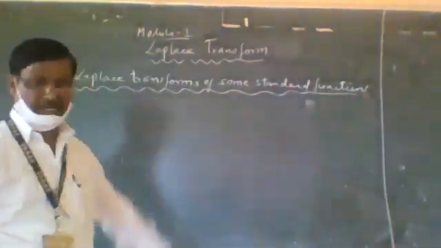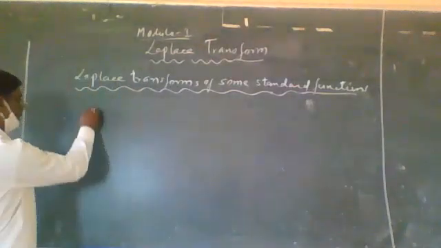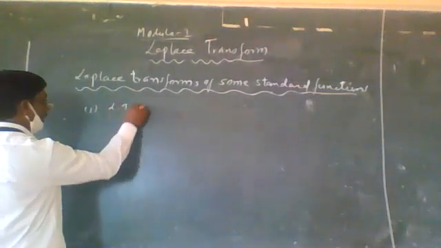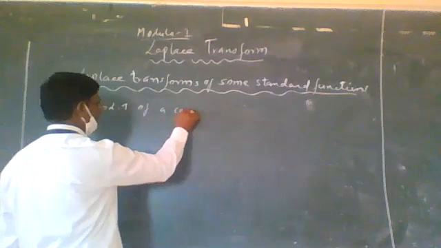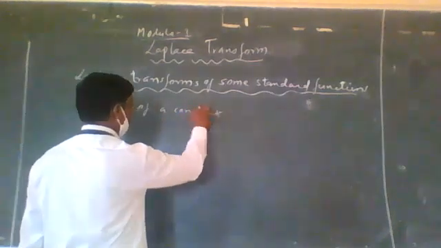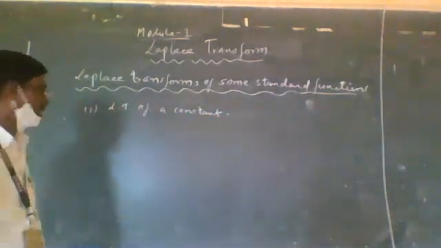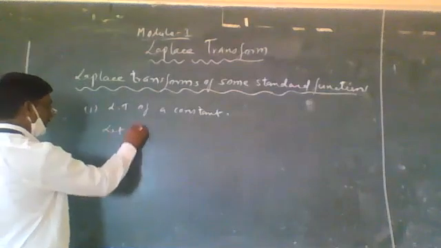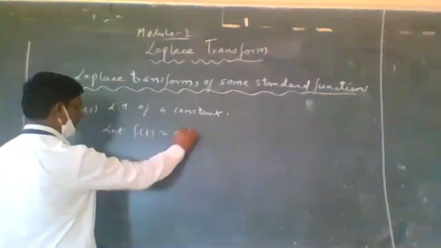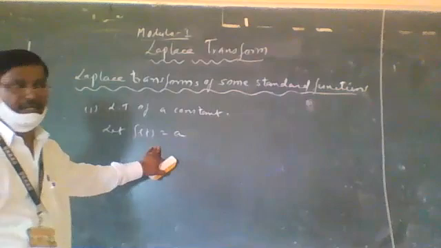In that, the first one is the LT of a constant. Let f of t is equal to a, where a is a constant.